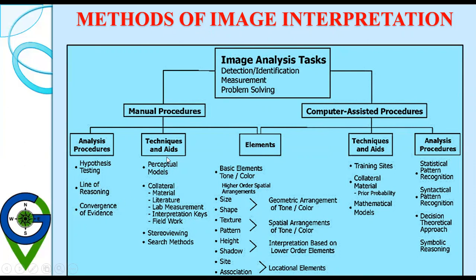Then the technical aids needed for image interpretation are conceptual models, collateral material, and literature. Literature review is very important. Then lab measurement, interpretation keys, field work, stereo viewing and other search methods. Other than this, the basic elements include tone, color, higher order spatial arrangements, size, shape, texture, pattern, height, shadow, site, association, etc.